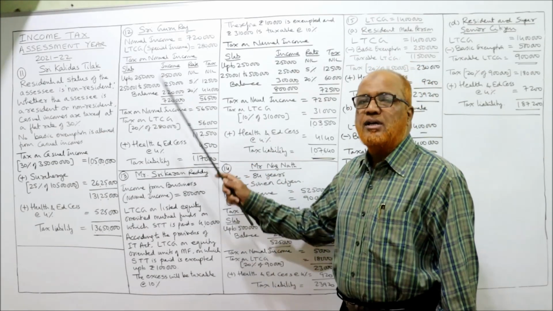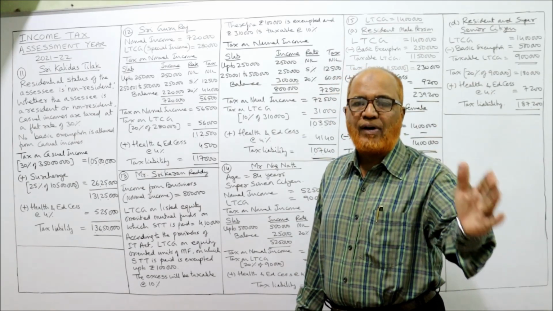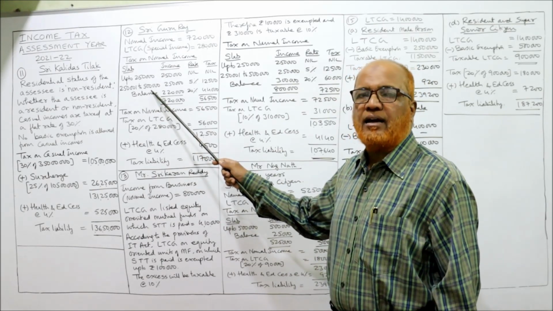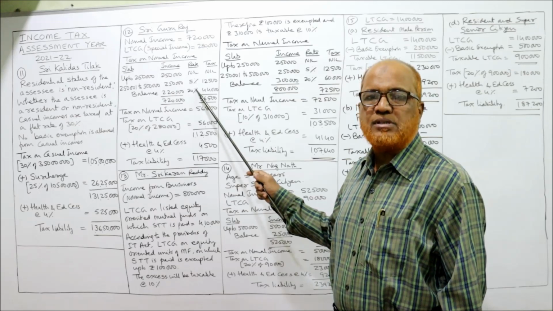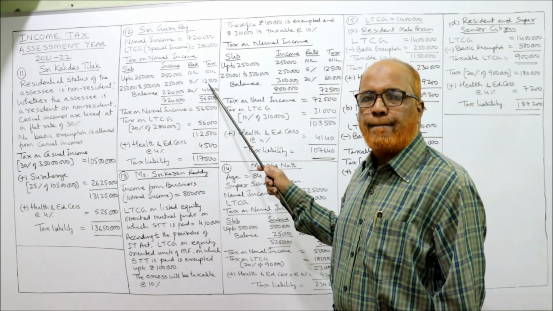That's why 2,50,000. The second slab goes from 2,50,001 to 5 lakh rupees. The income comes to 2,50,000. The rate of tax is 5%. So 2,50,000 into 5% is 12,500.